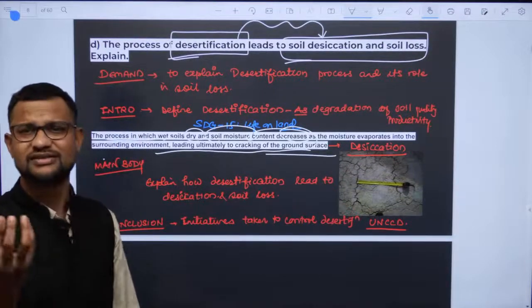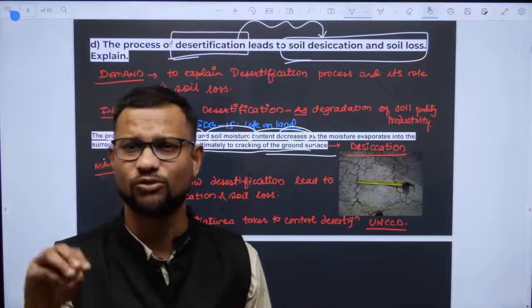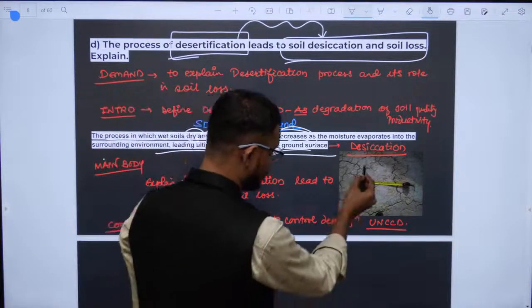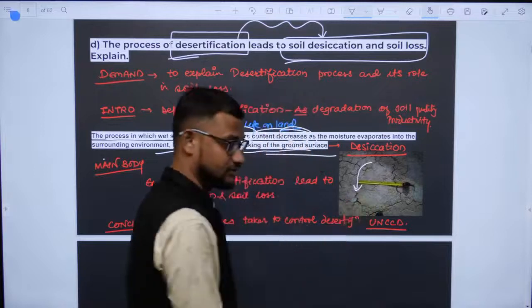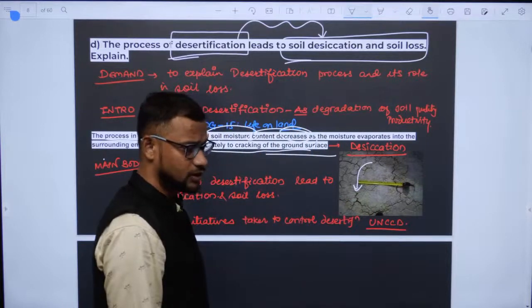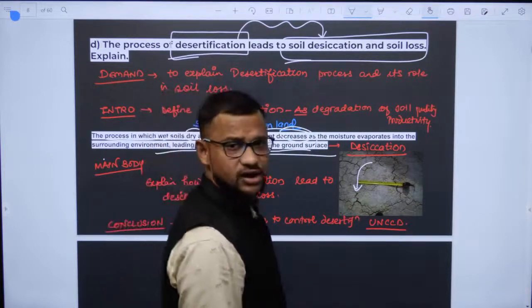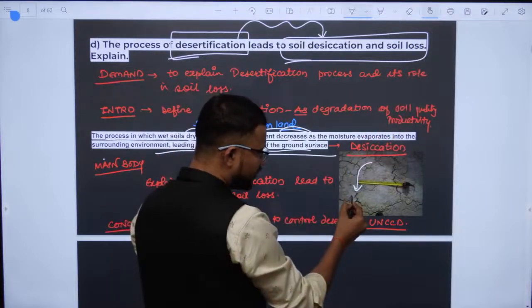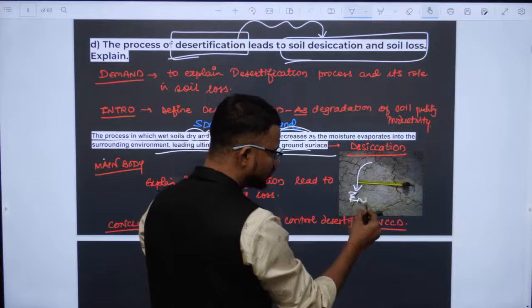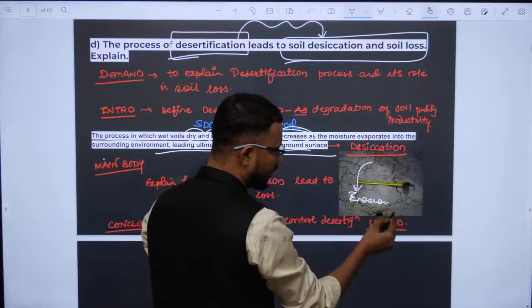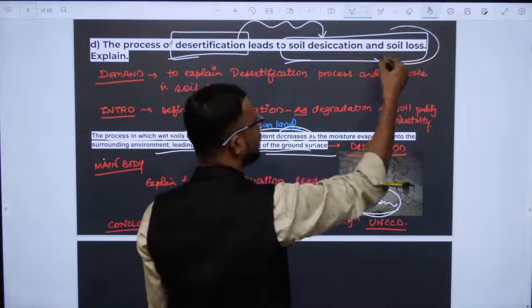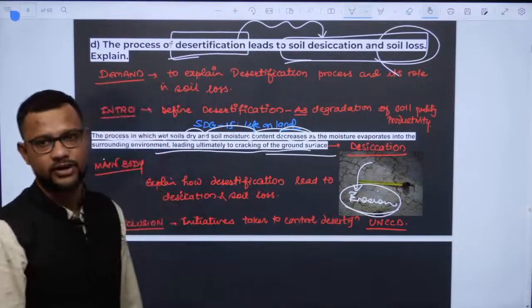So desiccation is simply losing moisture, and ultimately this soil is more prone to erosion and weathering. Now this is responsible for soil loss and degradation of soil quality.